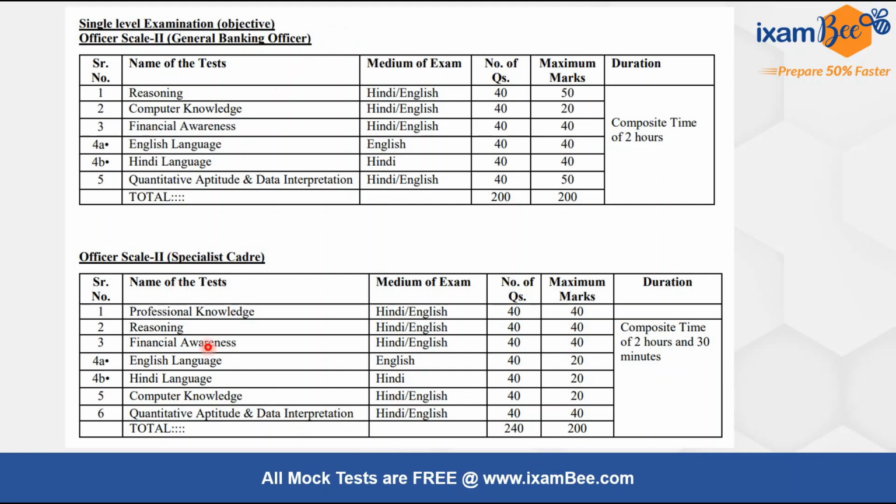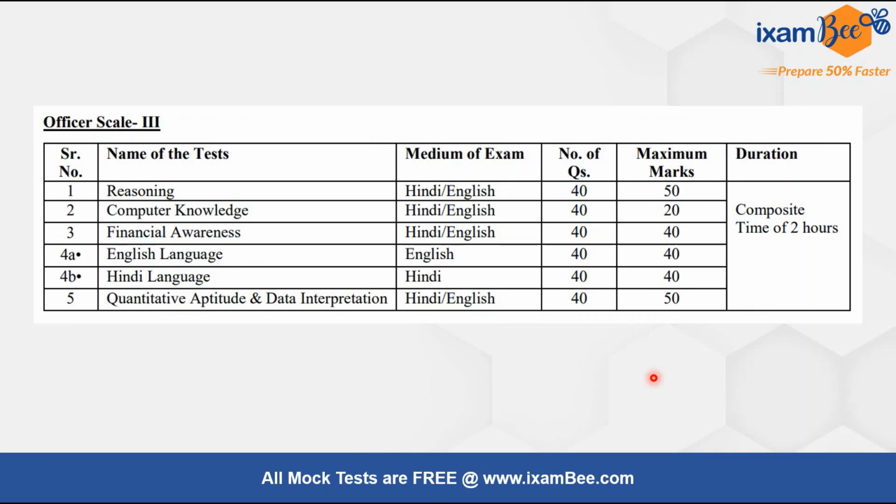For your specialist cadre, you will again get 40 questions, but this time the marks will be only 20, and the composite time for the entire paper will be 2.5 hours. So this is a slight variation in the pattern. This was all about the pattern of scale 2, scale 3 and scale 2 specialist cadre. Now we will have a look at what kind of questions come in the exam and what kind of questions can be expected.